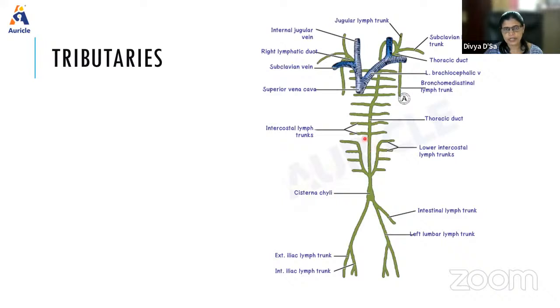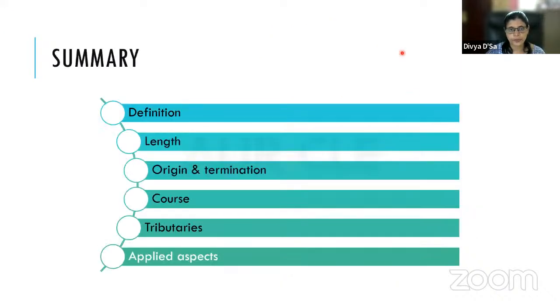Then the left jugular lymph trunk, draining the left half of the head and neck, and the left subclavian lymph trunk also join here. Both open at the terminal part of the thoracic duct. So these are the things which you should know about the thoracic duct.